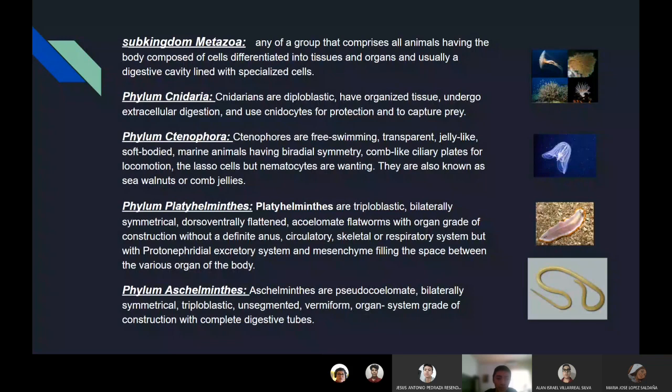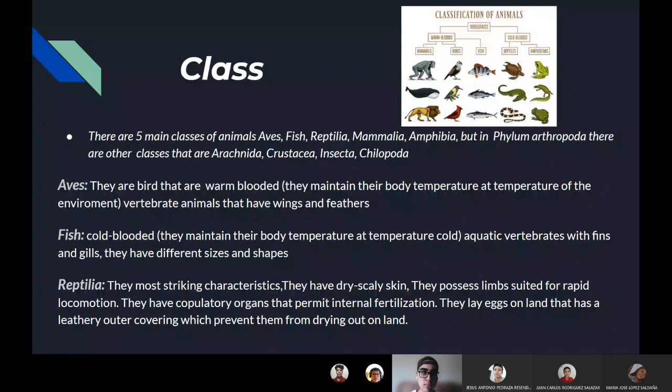The phylum Ctenophora. Ctenophores are free-swimming, transparent, jelly-like, soft-bodied marine animals having biradial symmetry. For example, the jellyfish. And the phylum Aschelminthes, which are pseudocoelomate, bilaterally symmetrical, triploblastic, unsegmented, vermiform organ system grade of construction with complete digestive tubes.